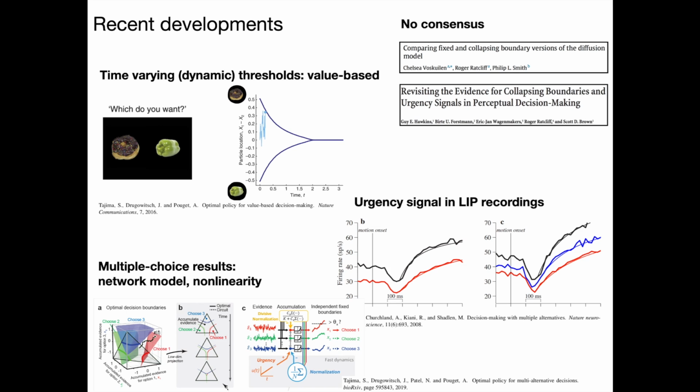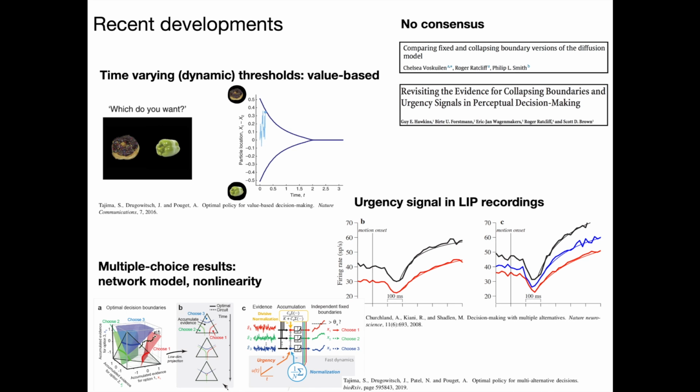A hot topic in the field with respect to these integration to threshold models is whether or not there is time complexity, so if there are temporal dynamics, particularly with respect to collapsing thresholds, so whether thresholds reduce over time and how this relates to apparent urgency signals that have been recorded in places like area LIP. Importantly, there's no consensus. Top right you can see a couple of reviews posing the question as to whether or not the evidence is better represented by models with or without these temporal dynamics. No consensus.